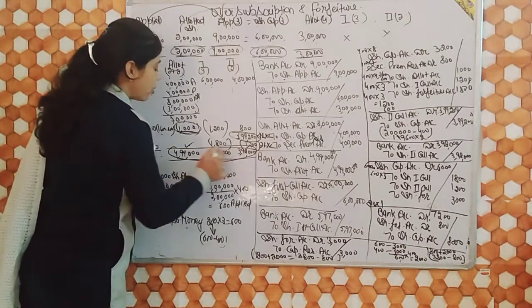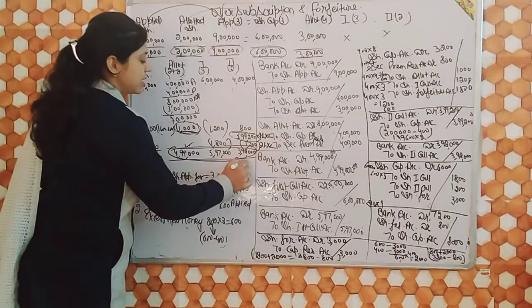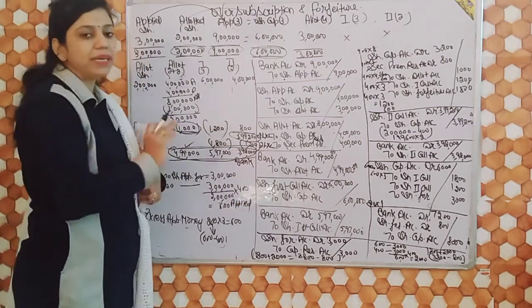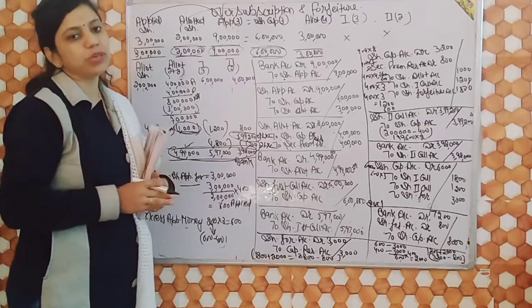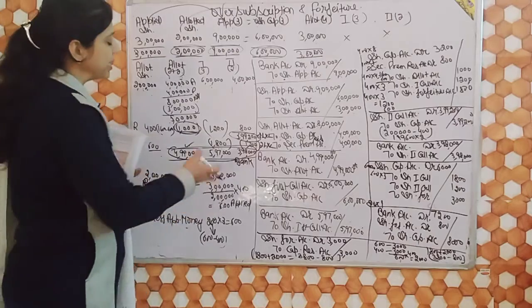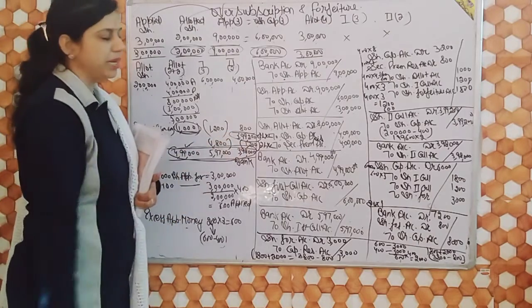So these are the amounts in front of bank entry. In this table, you can easily make the cash book. If a cash book is given in the question, then there is no need to make the entries of bank. You can simply take the amounts from here.